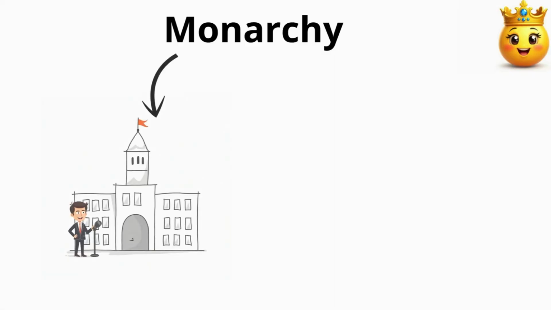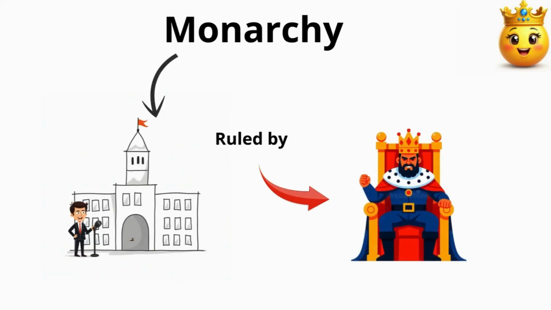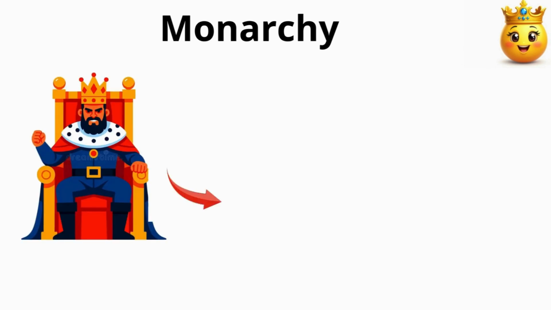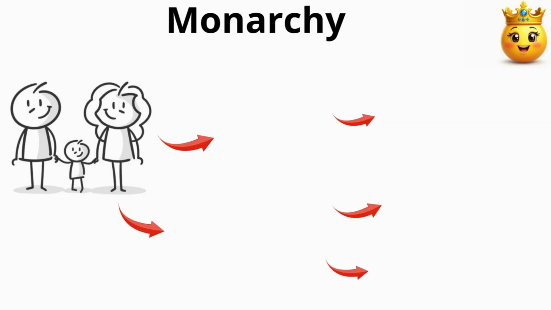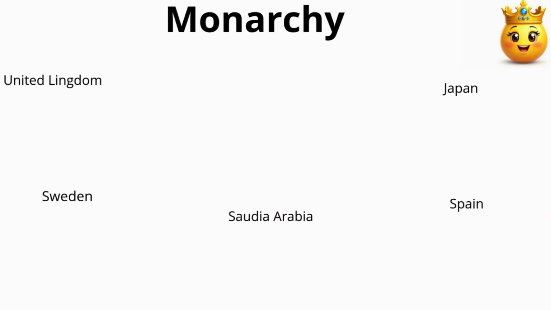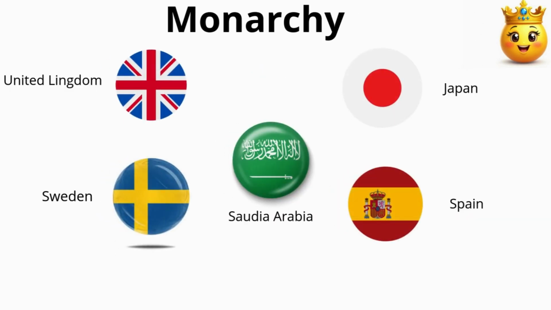Monarchy. A monarchy is a form of government led by a monarch, usually a king or queen. This role is typically inherited within the same family, passed down through generations, often to the eldest child. Prominent nations that still have monarchies include the United Kingdom, Japan, Spain, Sweden, and Saudi Arabia.